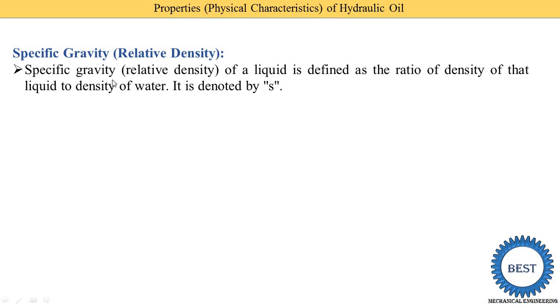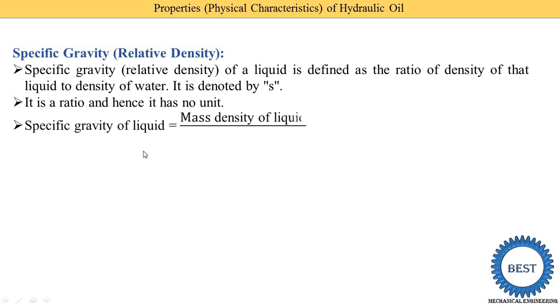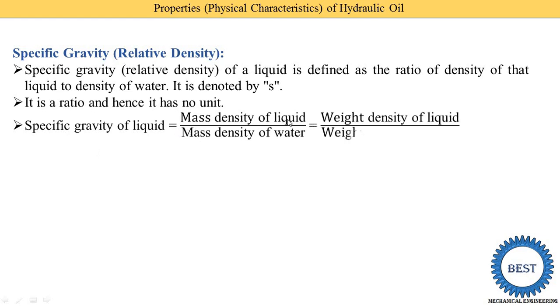So we need to know the density of this particular oil or liquid, and this density of the liquid is divided by the density of water. So that term is the relative density. We compare this particular liquid density with the density of water, and it is denoted by S. It is a ratio, and hence it has no unit. Why no unit? Because the equation of the specific gravity of the liquid is the mass density of the liquid divided by the mass density of water. The units of both mass densities are the same, so specific gravity and relative density are unitless.